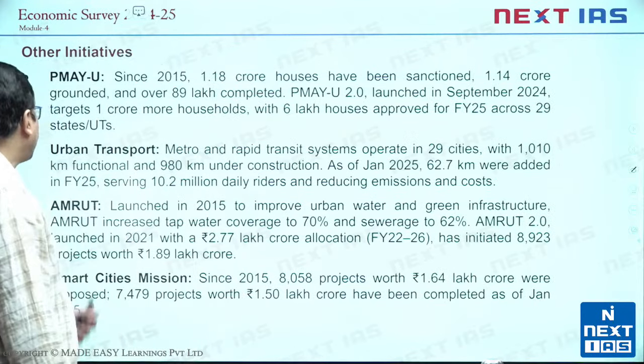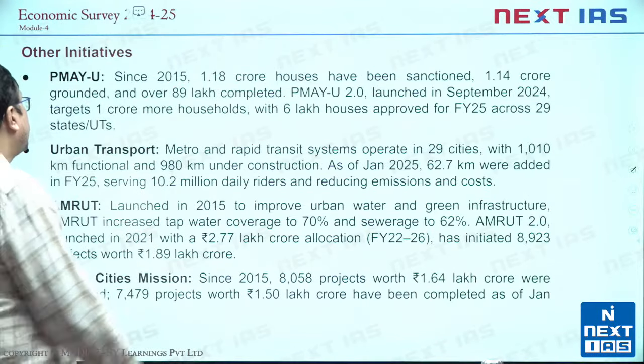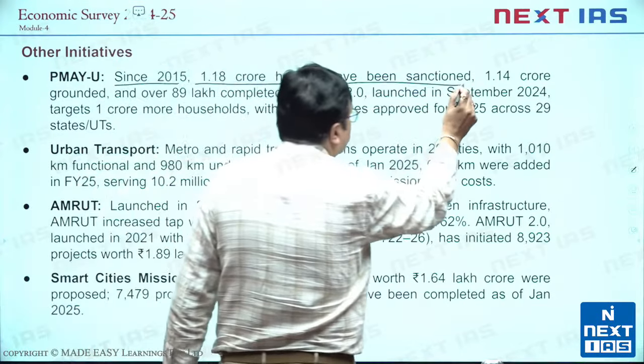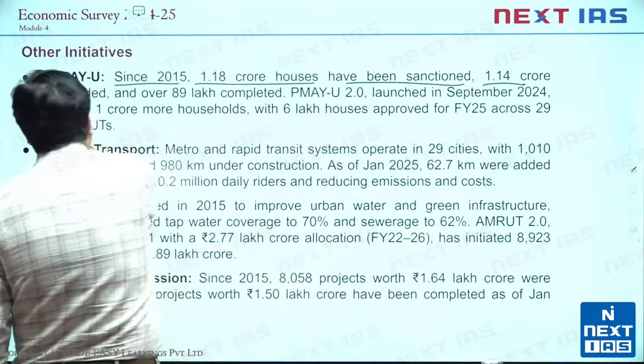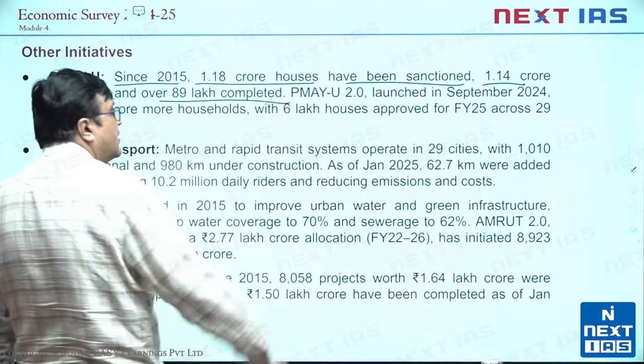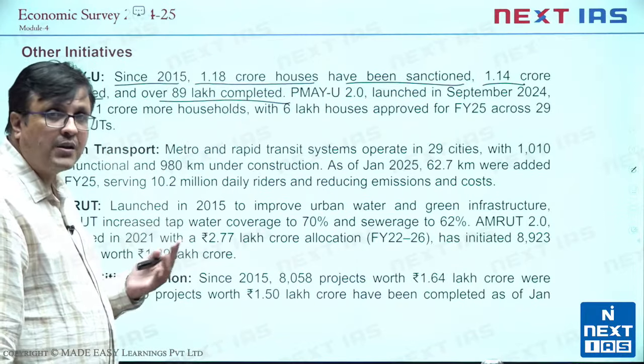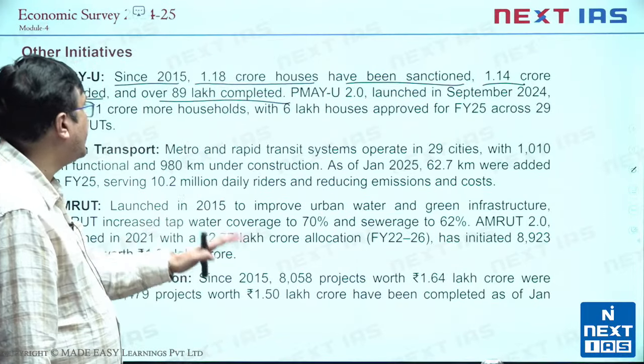Other initiatives like PM Awas Yojana Urban: since 2015 we see 1.18 crore houses have been sanctioned, 1.14 crore grounded and over 89 lakh completed. This is in urban areas. So almost 3 crore houses in the process of being developed or already developed.